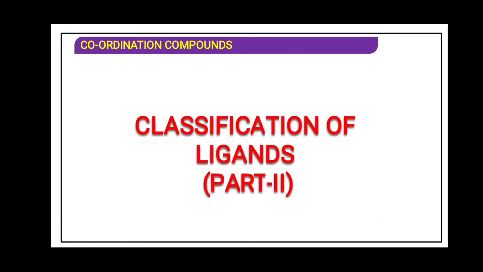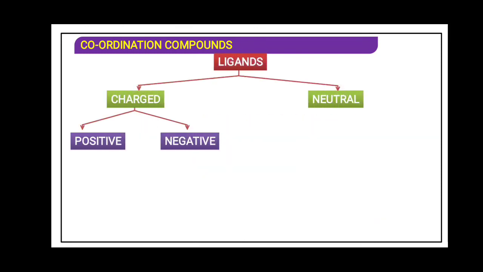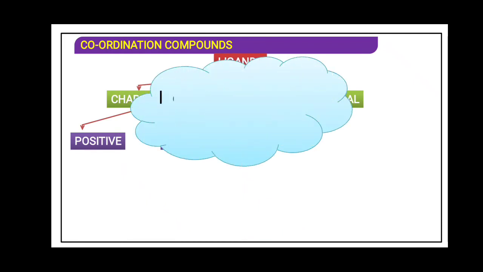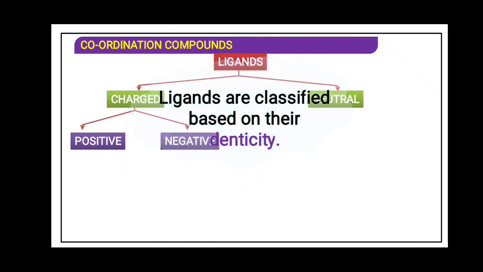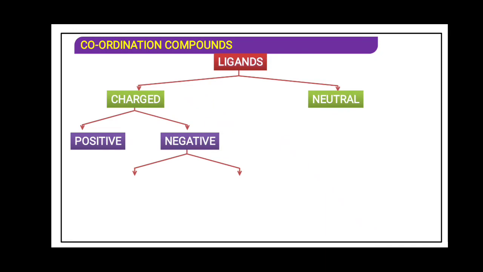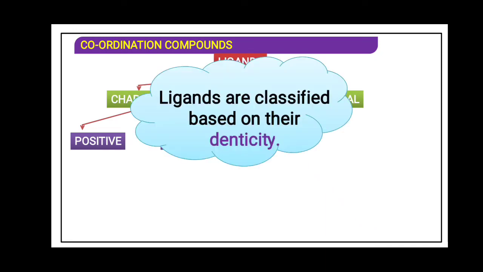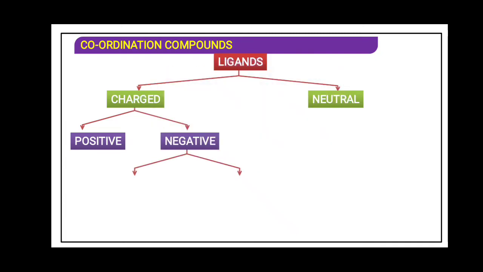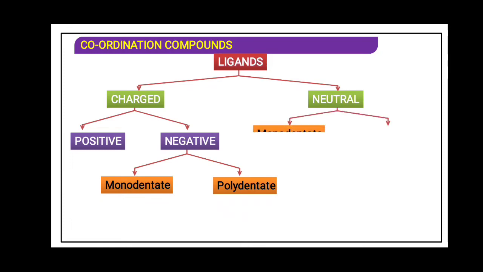Now classification of ligands we will see ahead. Ligands are classified based on their denticity, which means how many dentate they are. In negative we have monodentate, polydentate, and neutral, monodentate, polydentate.